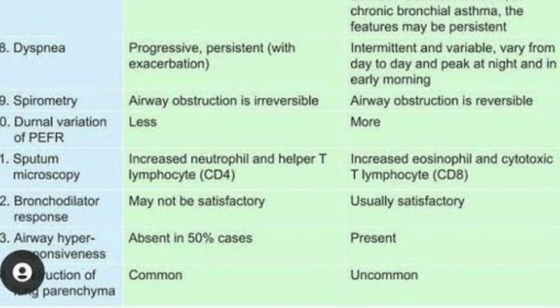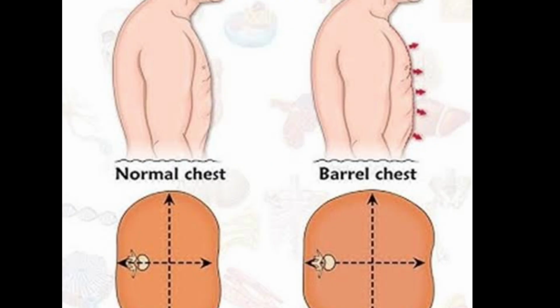Then if we do pulmonary function tests, they are reversible in asthma, while in COPD they are not reversible. Airway hyperresponsiveness is not present in COPD while it is present in asthma. So these are a few features which help us to differentiate between these two diseases, but sometimes it is very difficult to differentiate between these two.